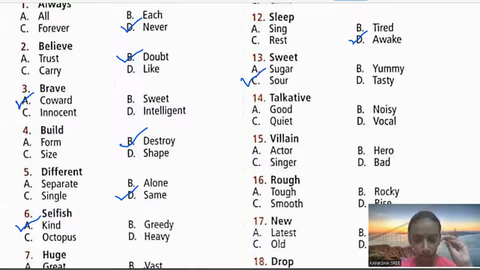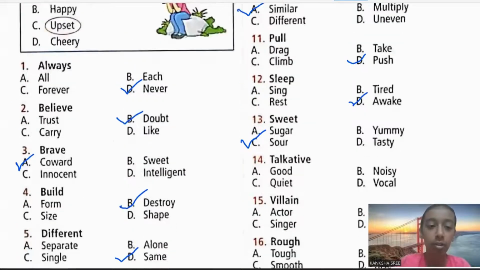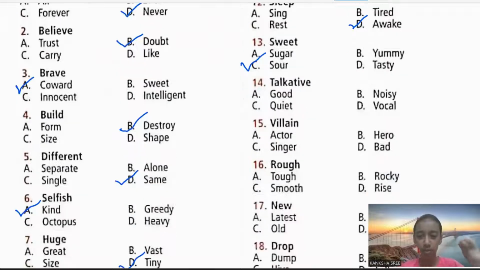Yes. Talkative. So what do you mean by talkative? A person who always keeps on talking something or the other is known as a talkative person. So always talking. What's the opposite of always talking? Never talking. As we have already learned here, always opposite is never. So an always talking person will be opposite to a never talking person. So talkative will be opposite of quiet.